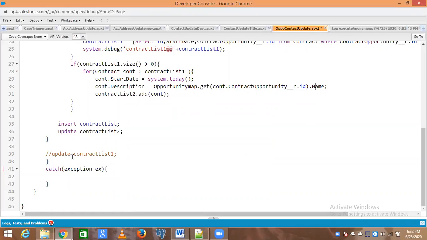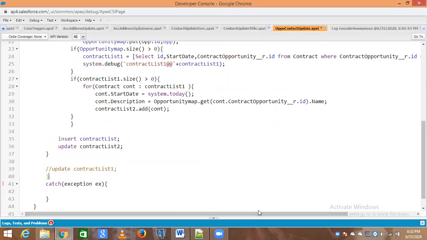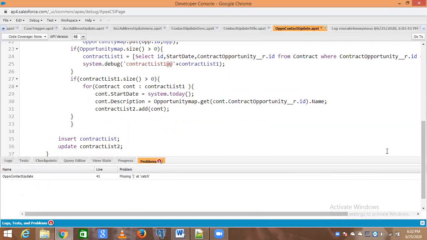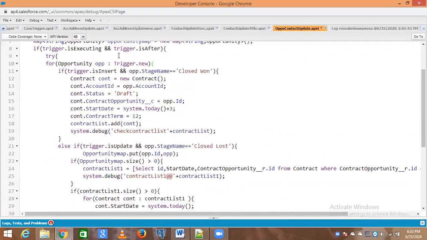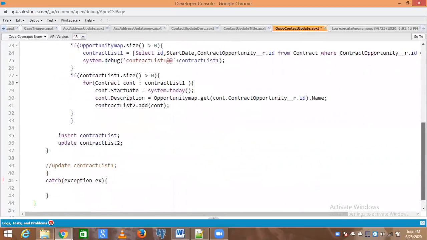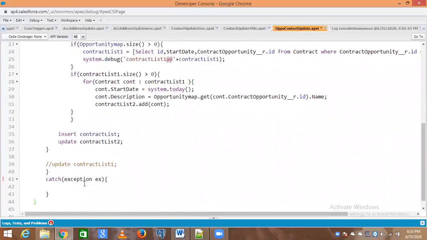Now, what is the error at line 41? Catch exception. Just see where our try is getting finished. Try. Okay. So try should finish before exception, right?